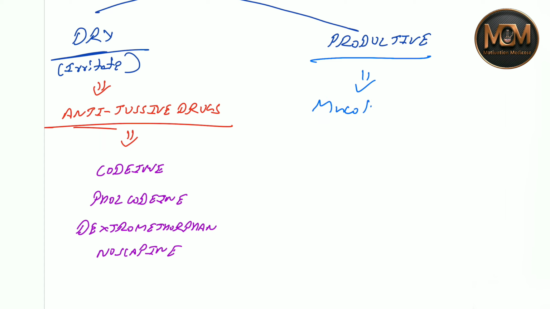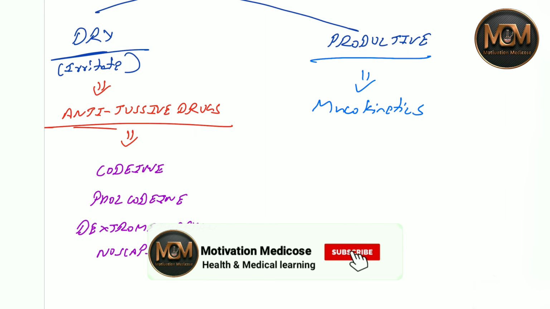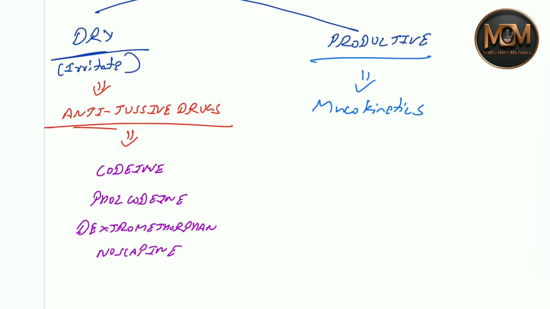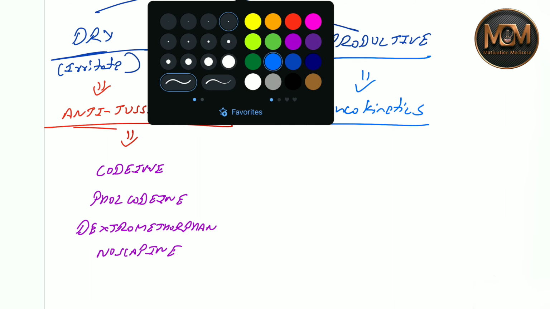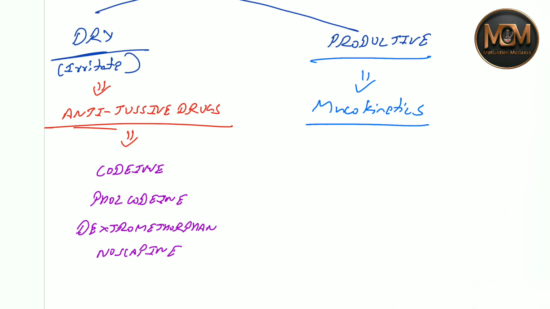These are substances or drugs after which the cough easily comes out of the body. In mucokinetics there are also two types: expectorants and mucolytics.